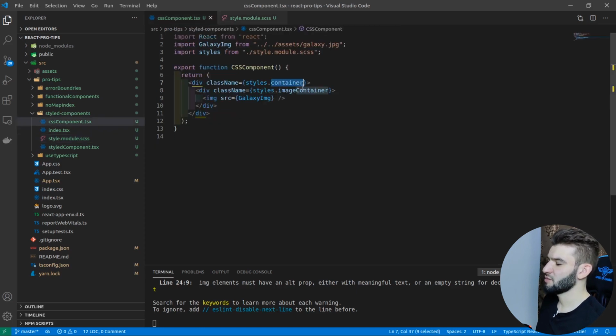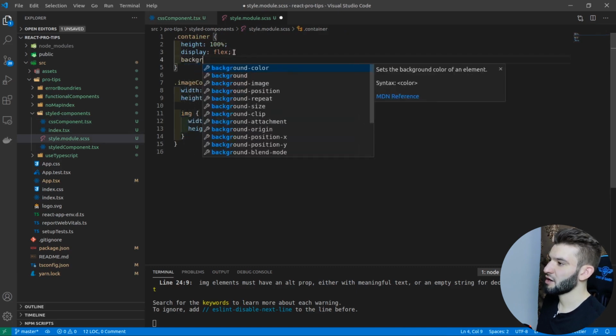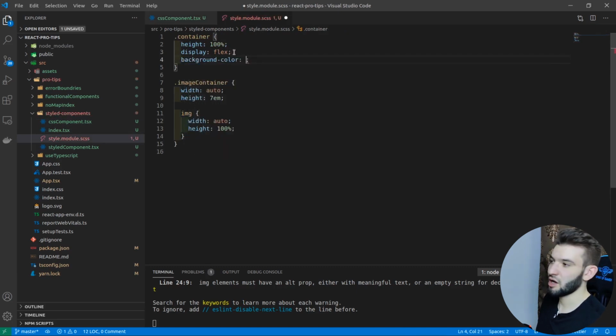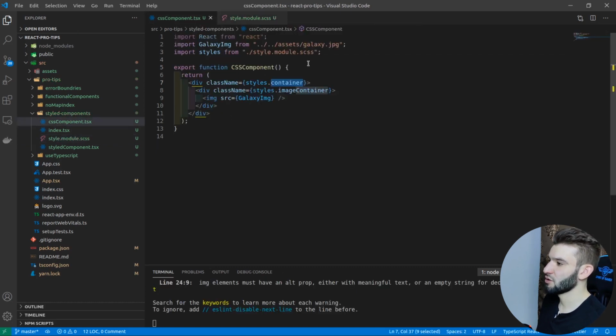So you got the container, you got the image container, and here you have to look for all of them, but you don't know exactly which one is a component, and you don't know the name of that. The worst part in here is actually you can't pass in, for example, a color value inside of this component into the container. Then the container can use this as, for example, a background color, and set whatever background color. You can't do that using CSS modules, and in fact that's pretty horrible.